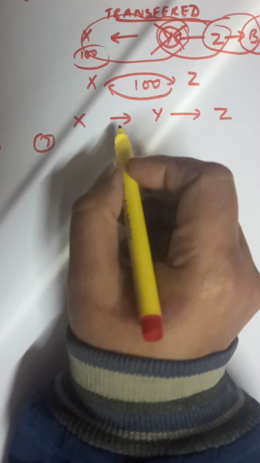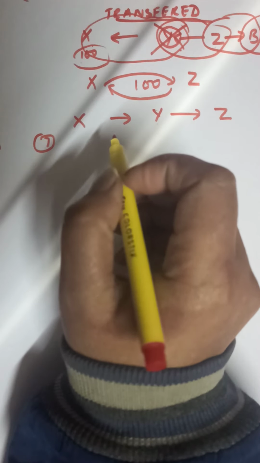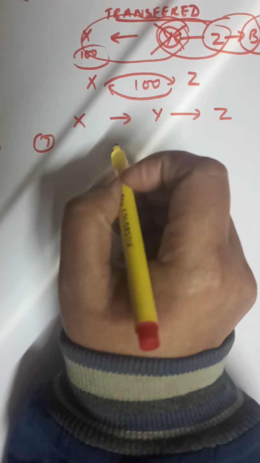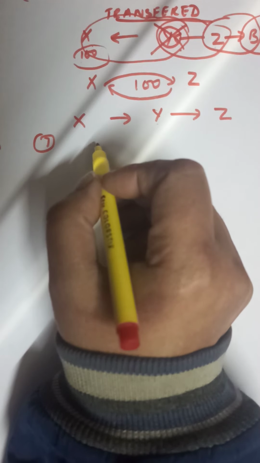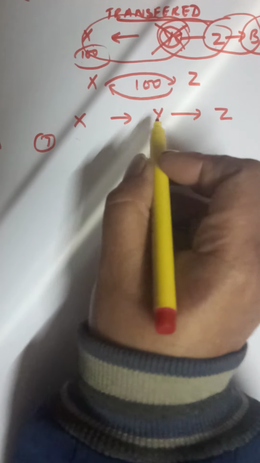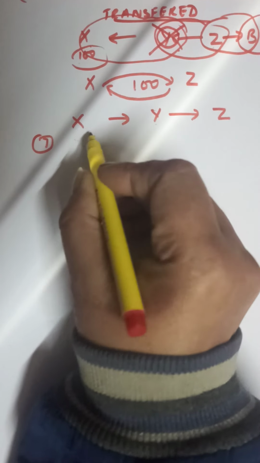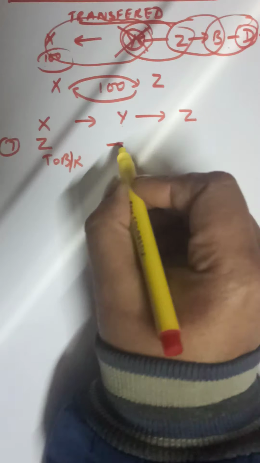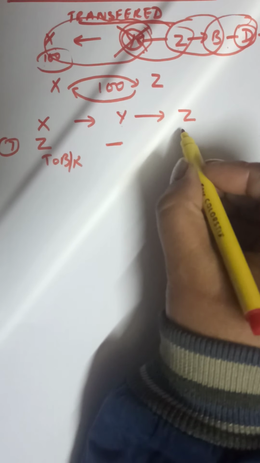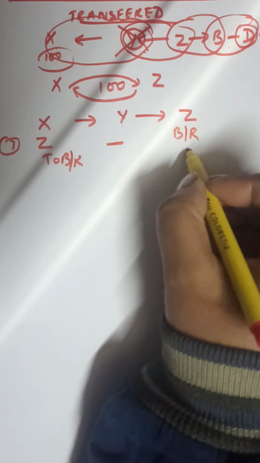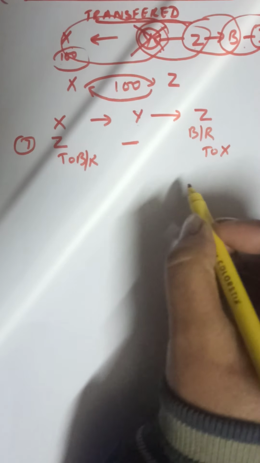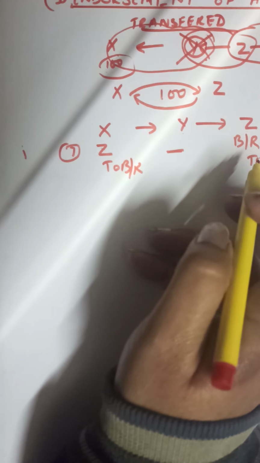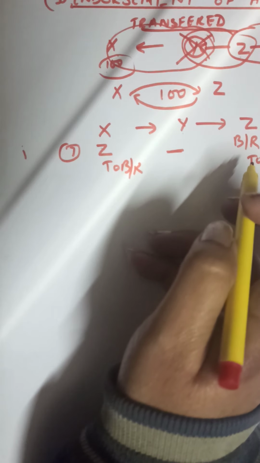The entry is Y to Sales. Then the bill is accepted, Bills Receivable to Y. Those two entries remain the same. The third entry: X has given the bill to Y and Y has given it to Z. So Z becomes the receiver of the bill. At that time Y is unaffected, there is no entry in his books. Z has received the bill, so it is Bills Receivable for him. Bills Receivable to X, from whom he received it. This is the first entry, when X endorses the bill in favor of Z.